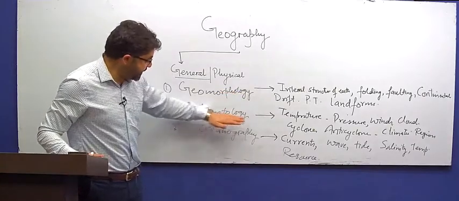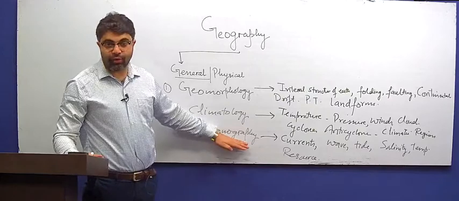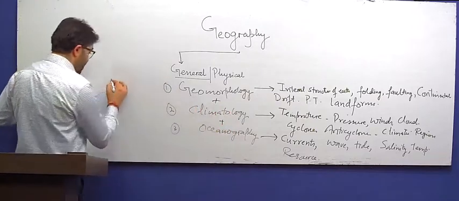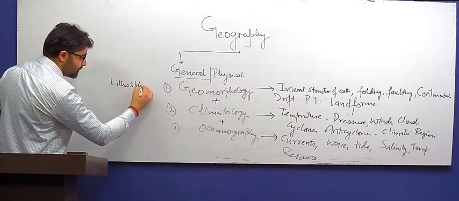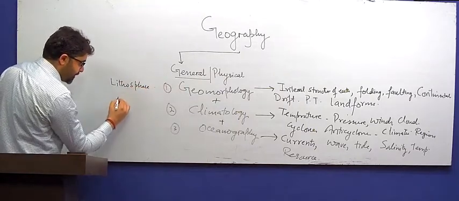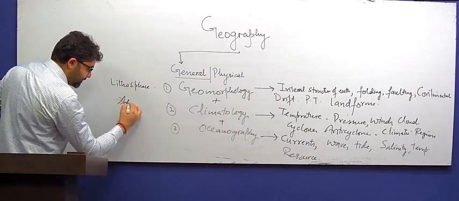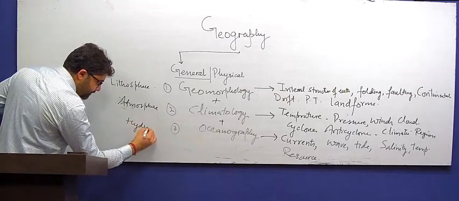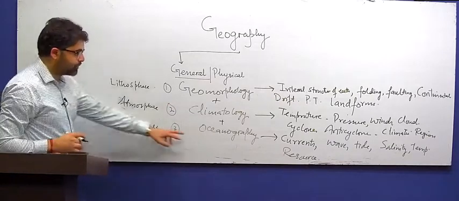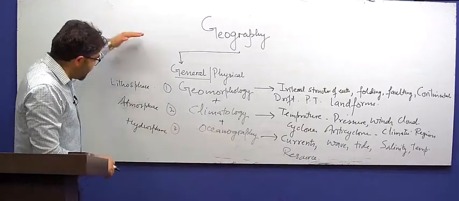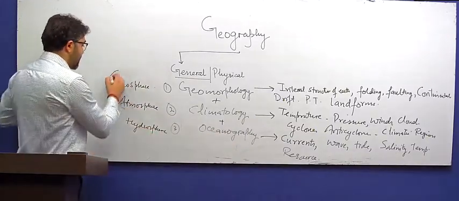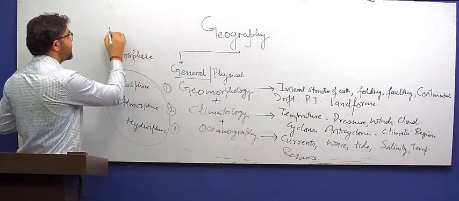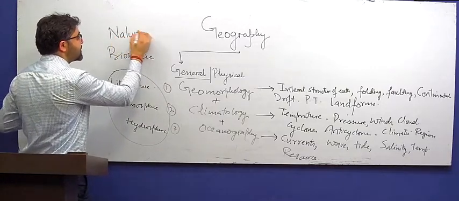So these are broadly the topics that we cover for physical geography or general geography, which includes lithosphere, geomorphology, atmosphere, climatology, and hydrosphere, that is oceanography. Now all these three components together form the biosphere, and it's about natural conditions.